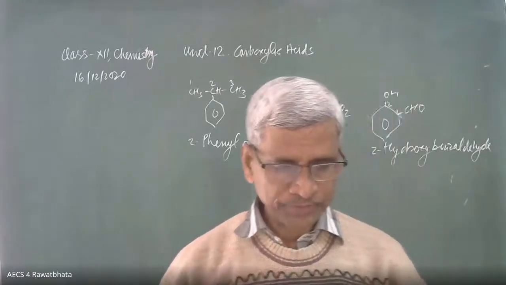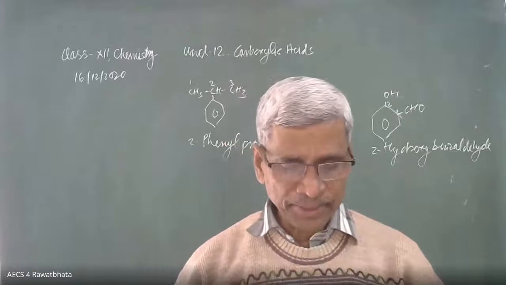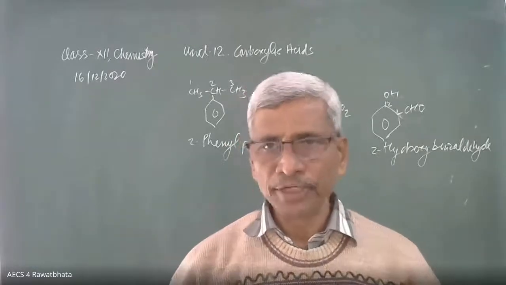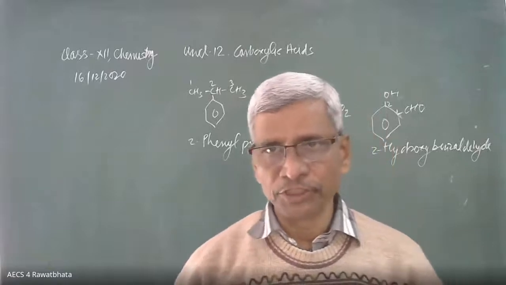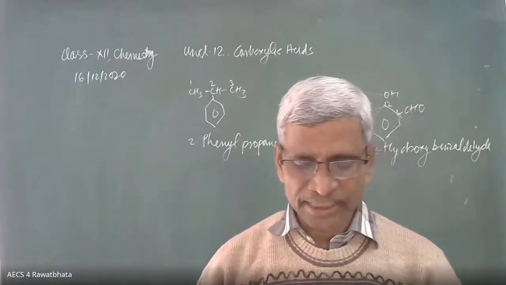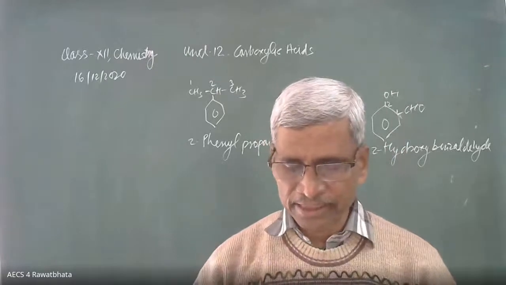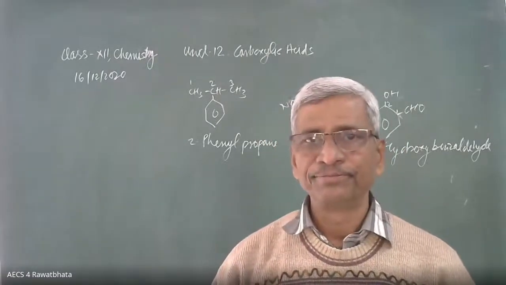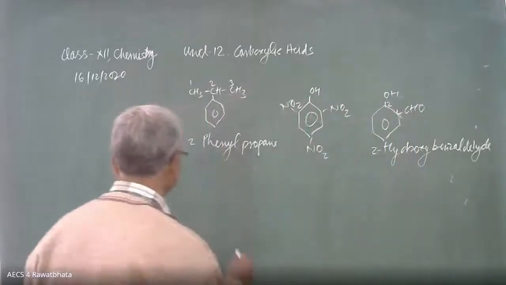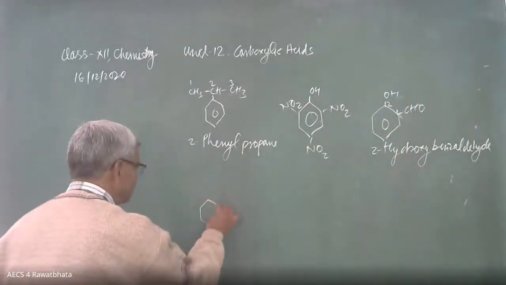Question number 2. Write a chemical reaction to convert phenol into other compounds. Phenol is the reactant for all the conversions, and we have to convert it into benzene, benzoic acid, picric acid, salicylic acid, and para-hydroxy compound. These are the products. Then I am taking it in a single reaction. Here is phenol.